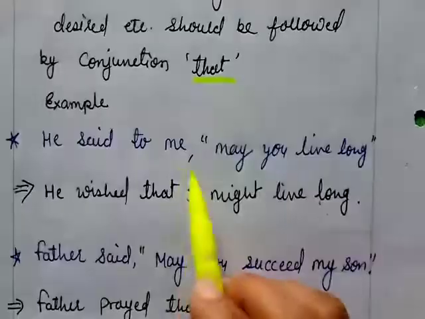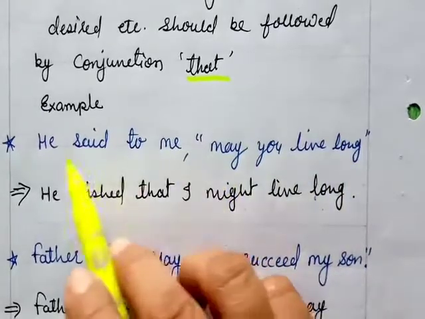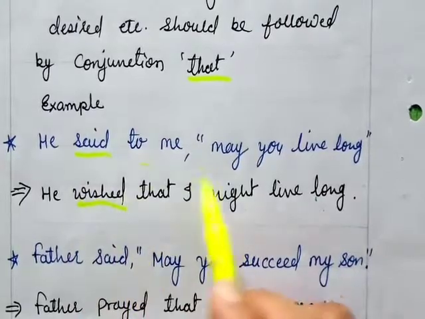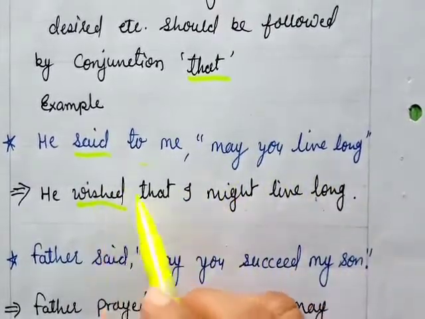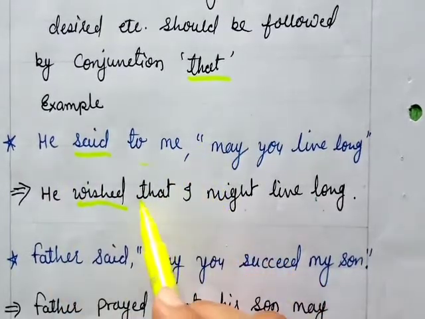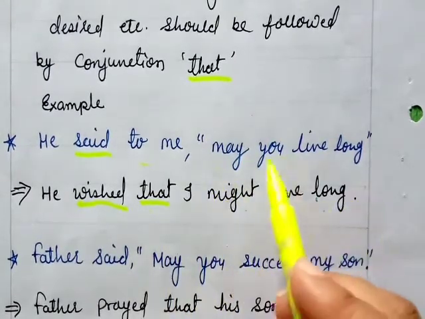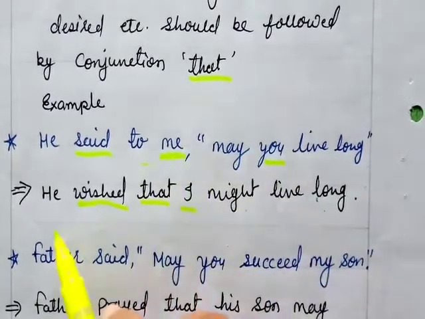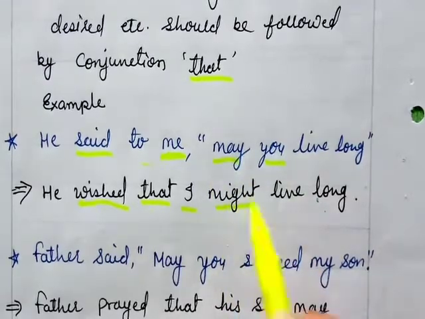He said to me, "May you live long." So when we change this sentence, said will change into wished, because we wish when we say to someone, may you live long, like that, so it is our wish. So he wished that, the comma and inverted commas removed, in place of them we will apply that, I might live long. You will change you into I, according to the object. He wished that I might live long. May will change into might.